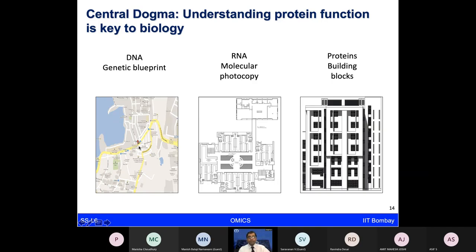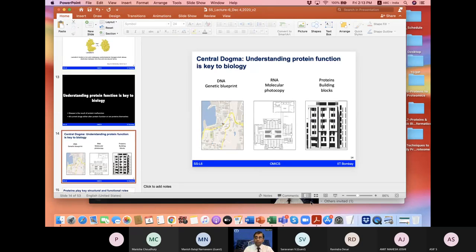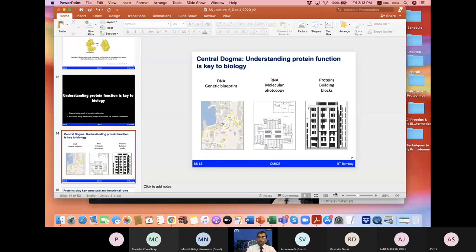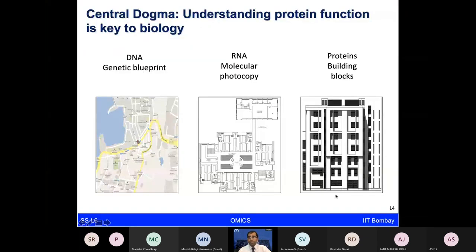So this is the work in our body being done by DNA, which is the genetic blueprint. Once that location is decided, you have these structures made, which provide the molecular photocopy, and those are the RNA molecules, which will be utilized for making more functional information. And once you have these maps made by the architect, only then can you get the mortar and bricks to make the buildings, and those are the proteins, which are the building blocks.